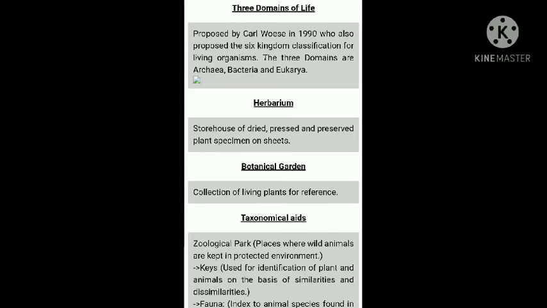Then another taxonomical aid is the taxonomic key. A key is basically a set of alternate characters that helps in the identification of plants and animals. This is achieved by selecting and eliminating characters according to their absence and presence in the organism under study. There is a species key for the identification of species in a genus, a genus key for the identification of genus in a family, and a family key for the identification of family in an order, and so on.